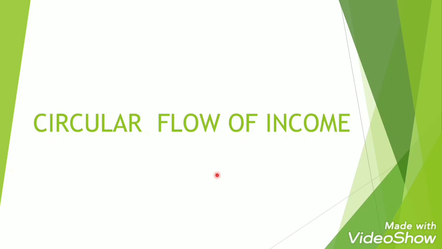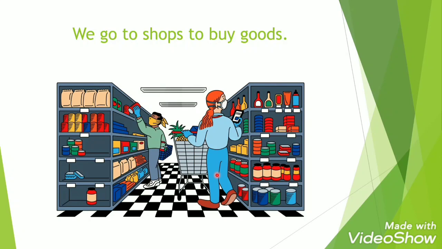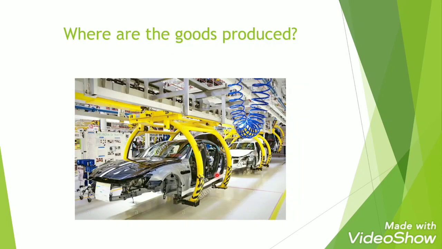Let us begin with our topic, circular flow of income. We humans need goods and services for our day-to-day lives. How do we get these goods and services? We simply go to the markets or shops and purchase from there. But where are the goods produced? These goods are produced in firms or factories, and these firms are also known as production units.